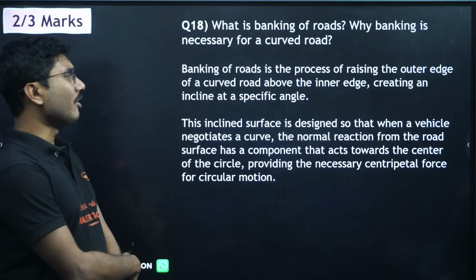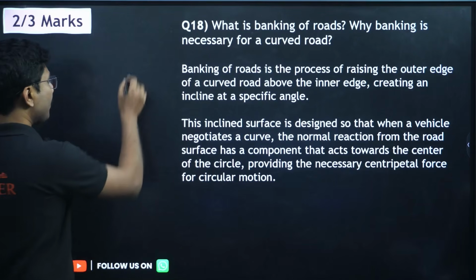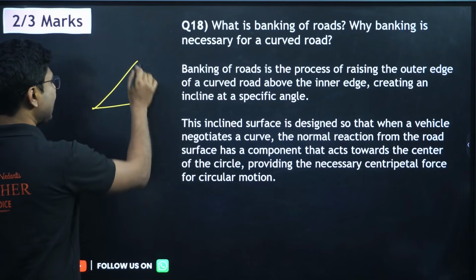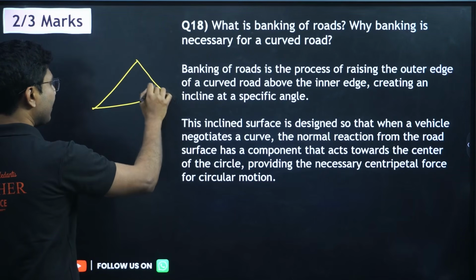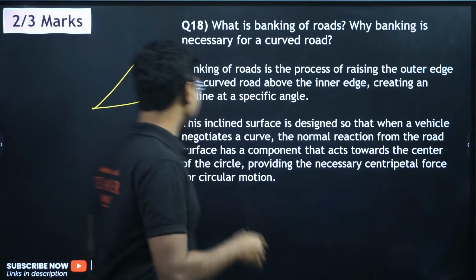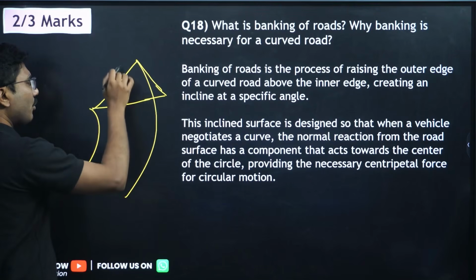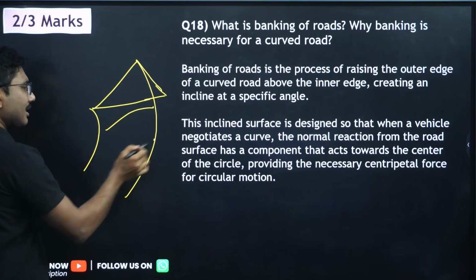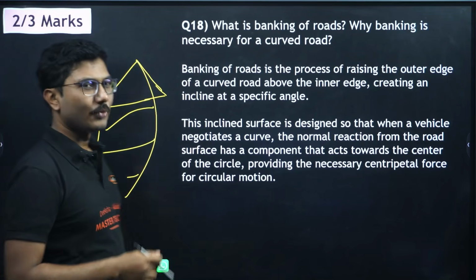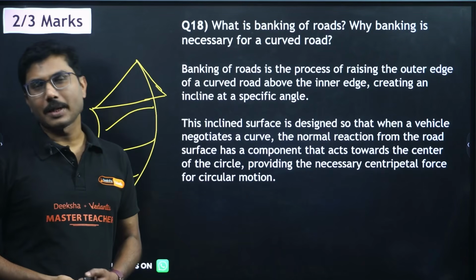What is banking of roads? Why is banking necessary for curved roads? Banking means that when you are traveling on a curved road, you might see that the road is not flat, it is slightly curved. Suppose you are traveling on a road, okay, this is the road. The road is not very flat, it's slightly curved inward. So why is it so? Is it for design only, or does it have some other purpose?